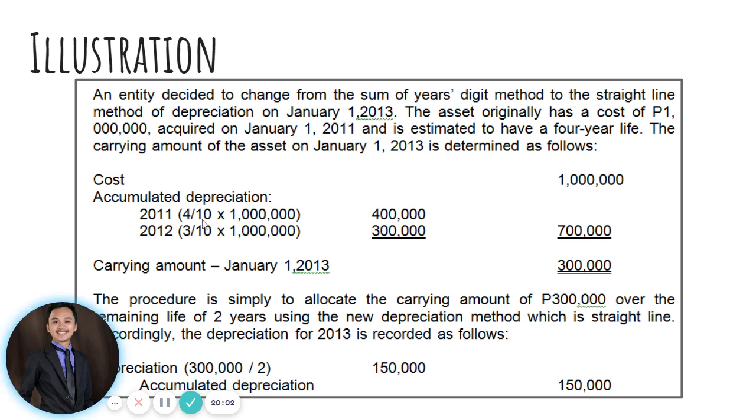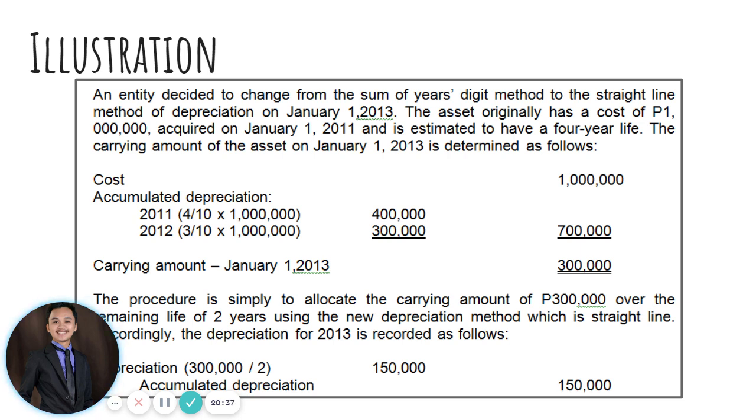All right. Divide 10 times 1 million. So we have 400,000 for 2011. And your depreciation expense for 2012, we have 3 over 10. So 3 because there are 3 years remaining na lang. So 3 over 10 times 1 million. So we have a total accumulated depreciation for the last 2 years of 700,000. So that means what's left is 300,000 na lang, okay, as our carrying amount on January 1, 2013.